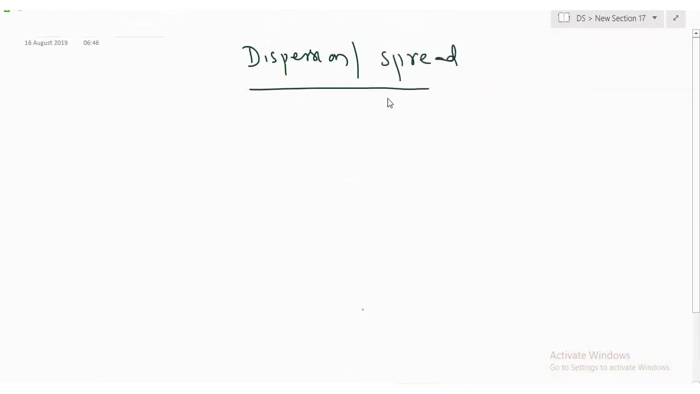Okay. Dispersion. What is dispersion? Spread of the data. Means what? How my data is ranging. What is the minimum value? What is the maximum value? So first, range. What is the range definition? The maximum value in the data minus the minimum value in the data. Yes or no?